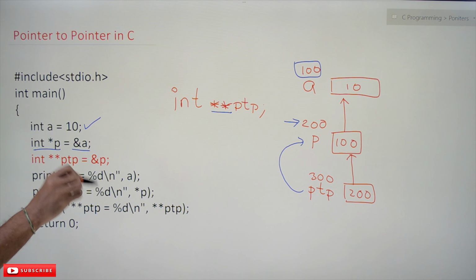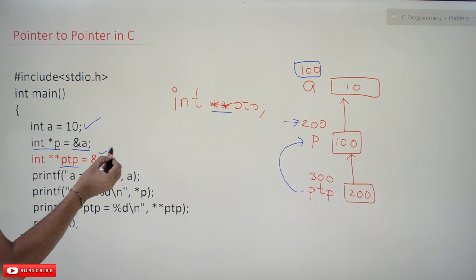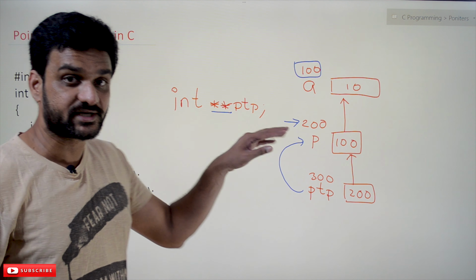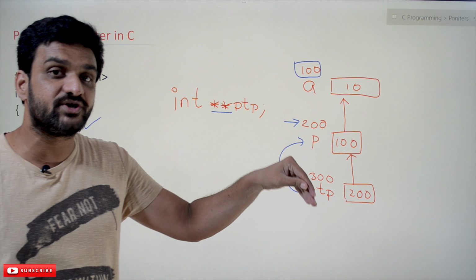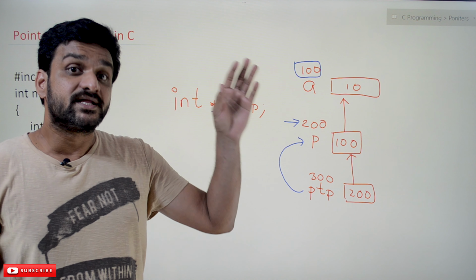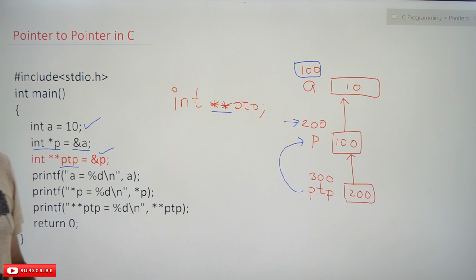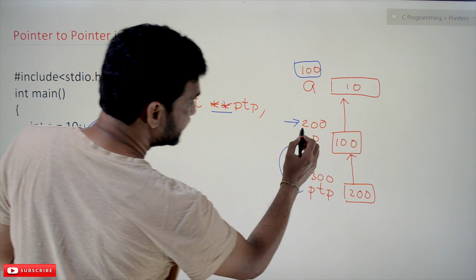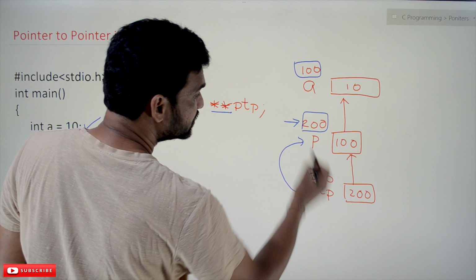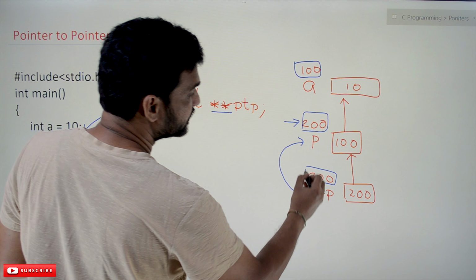Now, what is a pointer to pointer? PTP is a pointer to a pointer which is storing the address of a pointer. P is a pointer. If an address of a pointer is stored in another pointer, that pointer is what we call a pointer to a pointer. Hope you got the clarity. So PTP is storing the address of P, which is 200, and it is stored in location 300.